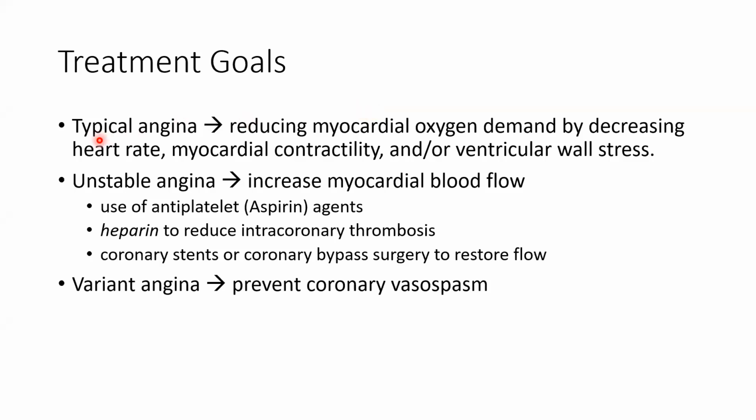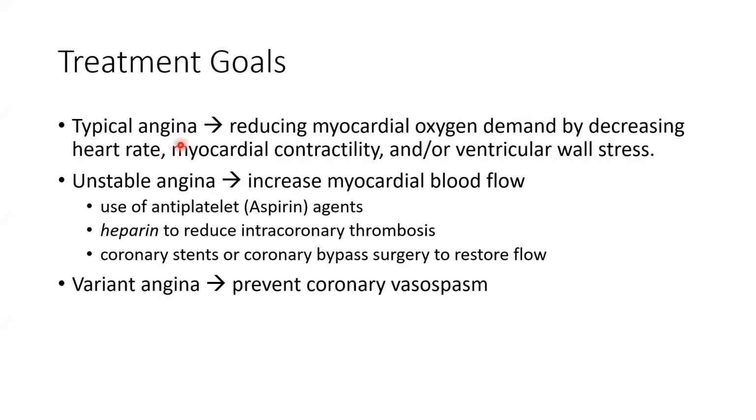In typical angina, that is generally stable angina, reducing myocardial oxygen demand is our goal. And how can this myocardial oxygen demand be reduced? The demand by the heart can be reduced by decreasing heart rate, by decreasing heart contractility, and by decreasing ventricular wall stress. So these are three mechanisms by which we can reduce oxygen demand by the heart.